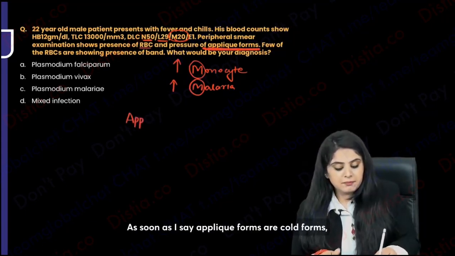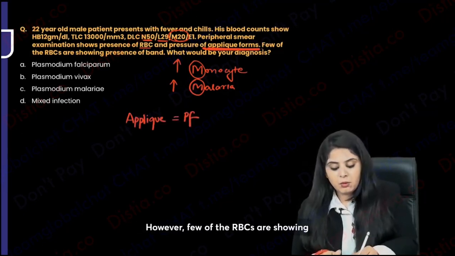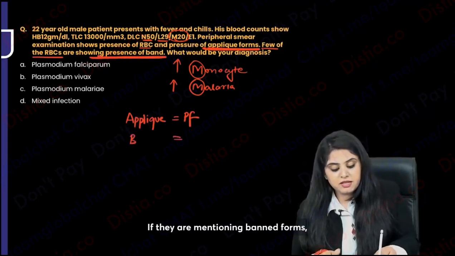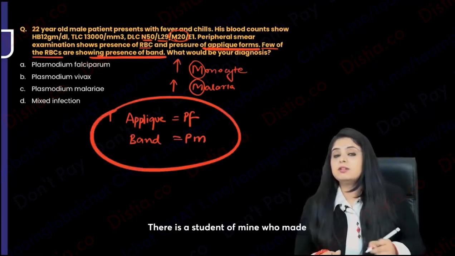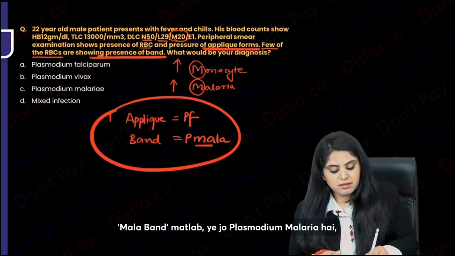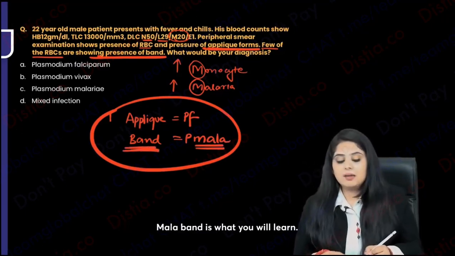As soon as I say applique forms, accole forms, I'm talking about Plasmodium falciparum. However, a few of the RBCs are showing the presence of band forms. If they are mentioning band forms, it is going to be Plasmodium malariae. There's a student of mine who made a mnemonic called Mala band. Plasmodium malariae is going to show you band forms. In case you had forgotten, Mala band is what you will learn.